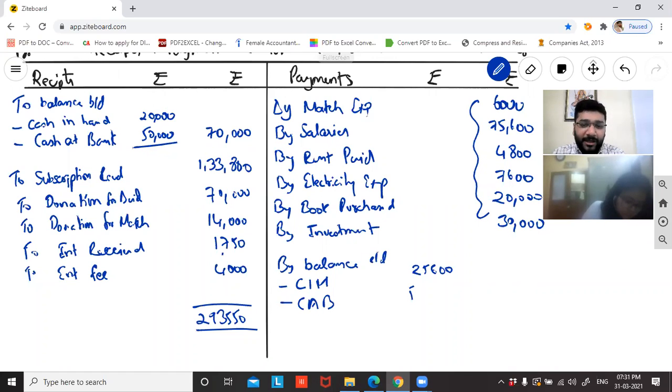So what is that cash at bank? 1,23,950. If I total, 1,05,550.